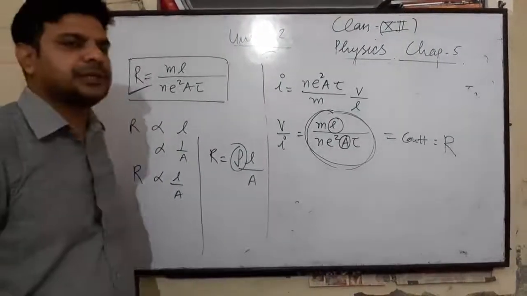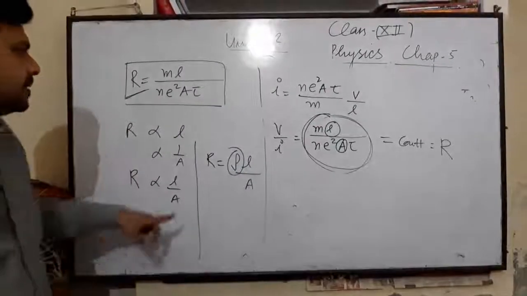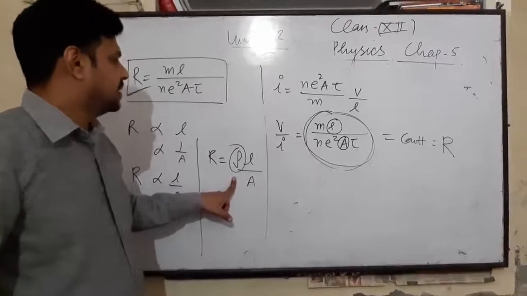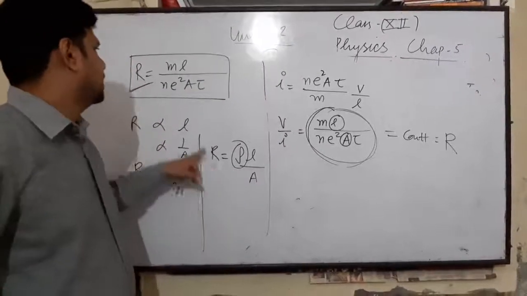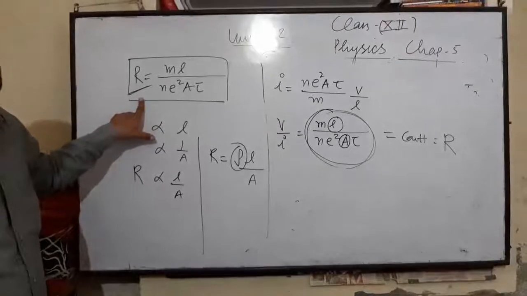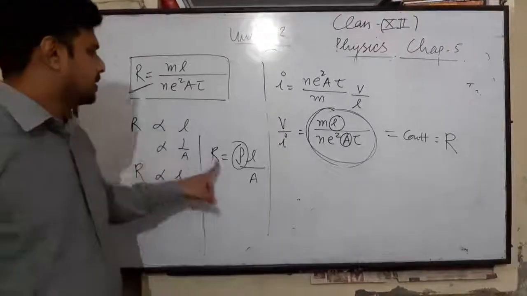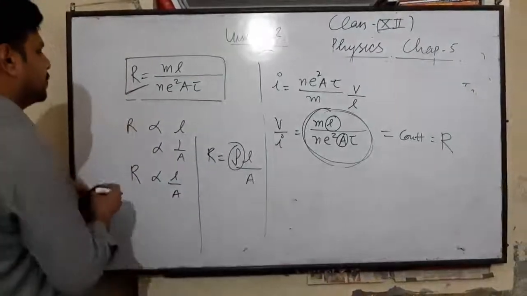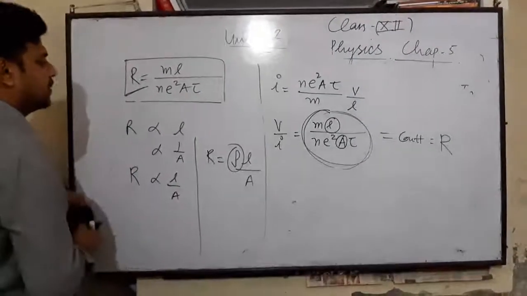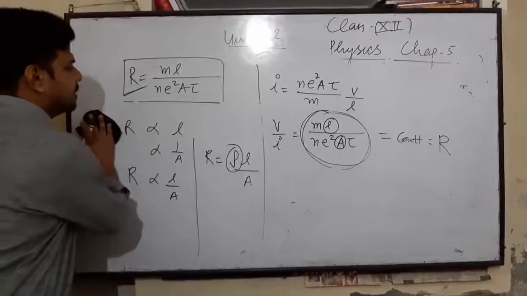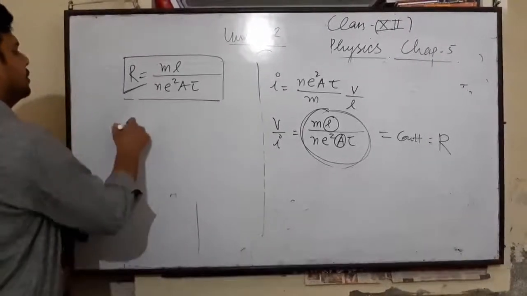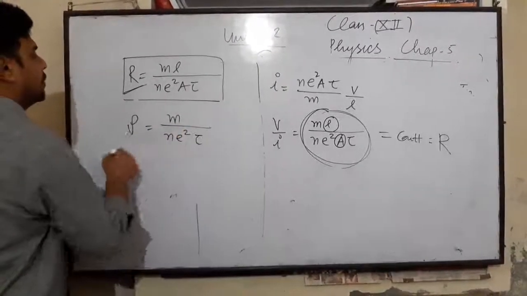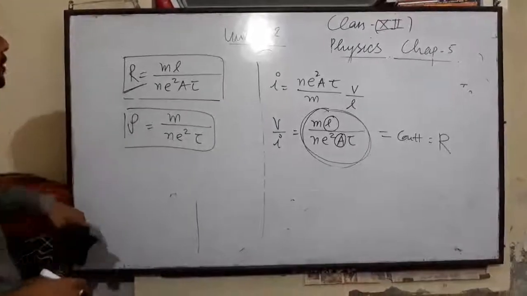It depends upon the shape and size of the wire, but resistivity does not depend upon the shape and size of the wire. It is the property of the material. So R is equal to rho L over A, and the parametric formula for rho is m over ne square tau.